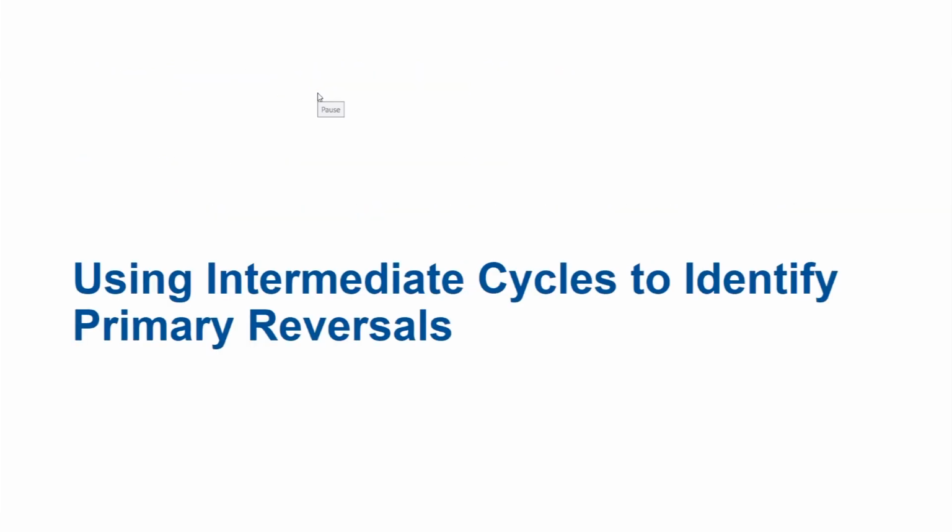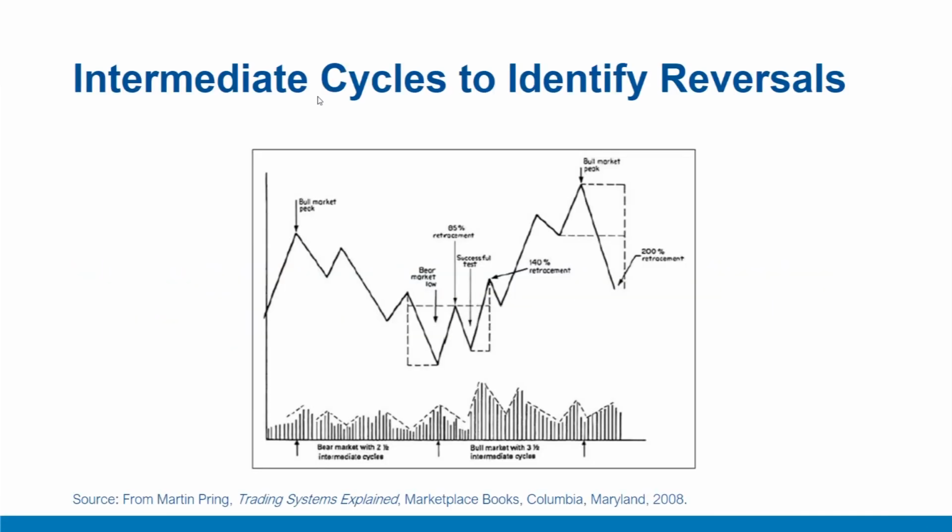In this video, we'll examine intermediary cycles to identify primary trend reversals. Intermediate movements can go either with or against the main trend, which means that there is an intermediary cycle similar to a primary one. For example, this is an intermediary cycle. An intermediate cycle consists of a primary intermediate price movement, which is this, and a secondary reaction, which is this. In a bull market, the up phase of the cycle should be longer in time and greater in magnitude, like this, or this.